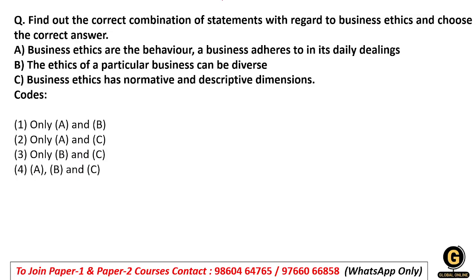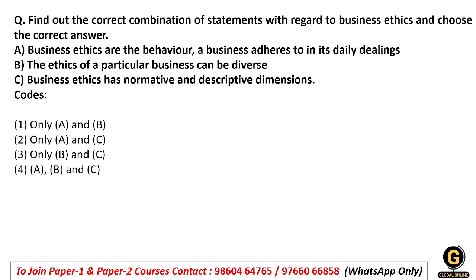Find out the correct combination of statements with regard to business ethics and choose the correct answer. Here you have to identify the statements which are correct in context of business ethics. Business ethics are the behavior where a business adheres to in daily dealings. Then the ethics of particular business can be diverse. Then business ethics have normative and descriptive dimensions.